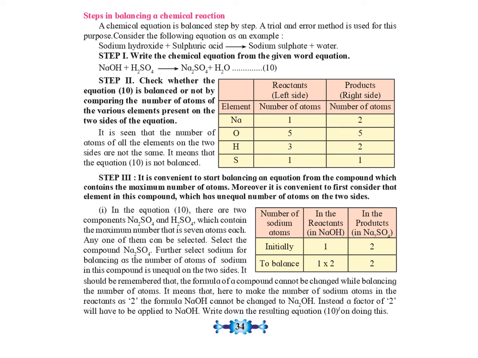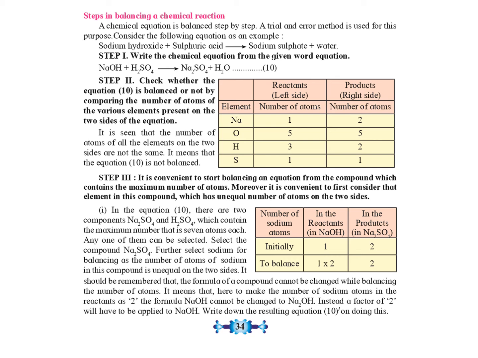Now look at hydrogen. How many hydrogen atoms are there? 1 in NaOH and 2 in H2SO4, so a total of 3 on the left hand side. What about the right hand side? On the right hand side we have 2 hydrogen atoms. Now look at sulfur. How many sulfur atoms are there on the left hand side? 1 sulfur atom, whereas on the right hand side there are two sulfur atoms. So if we compare, we see that sodium is not balanced, oxygen is balanced, hydrogen is not balanced, and sulfur is not balanced. So we need to balance sodium and hydrogen.